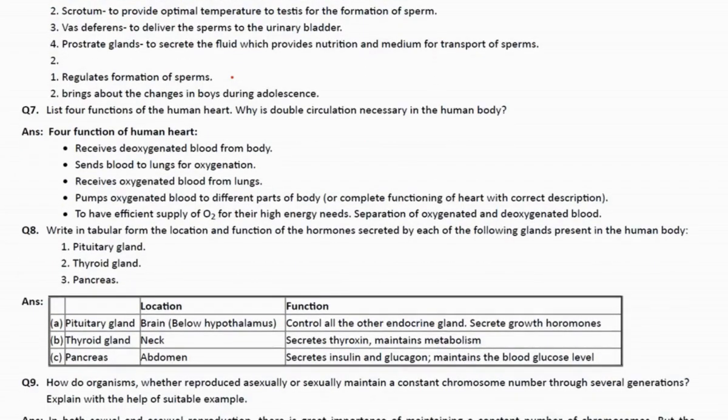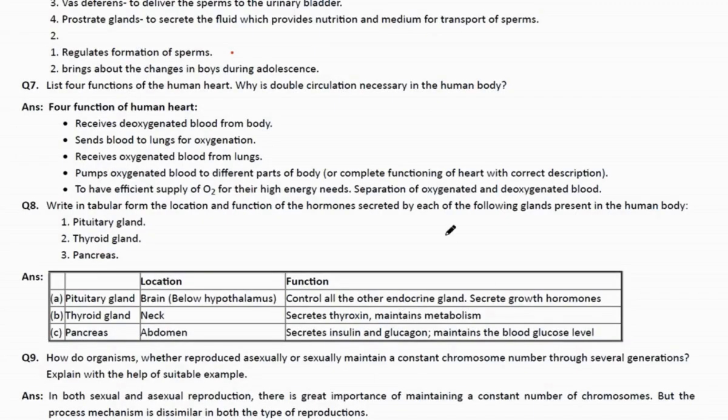What are the four functions of the human heart? Why is double circulation necessary? See, what are the four functions? First of all, it receives deoxygenated blood from the body. It sends it to the lungs for oxygenation, meaning oxygen enters the blood through the lungs, so the lungs receive the blood and it becomes oxygenated blood. We receive it from the lungs and pump oxygenated blood to the different parts of the body.